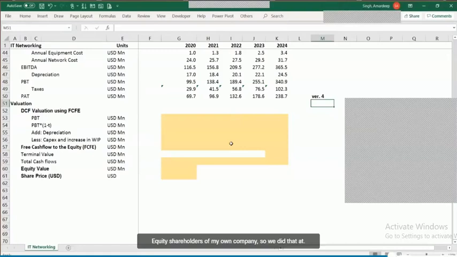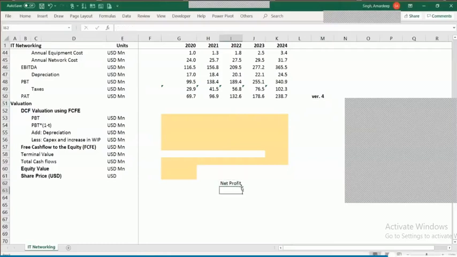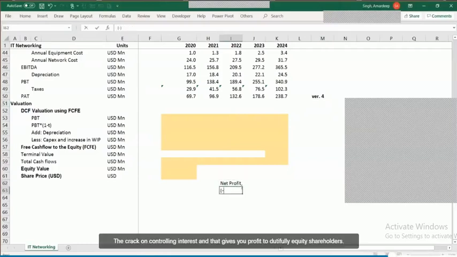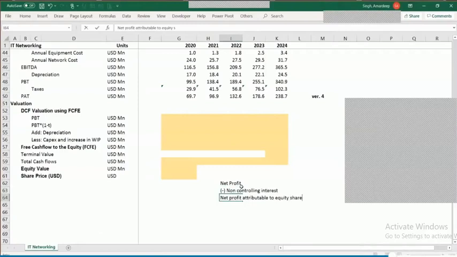So we deduct that at the end. The net profit of the 100% consolidated entity, subtract non-controlling interest, gives you net profit attributable to equity shareholders of the parent company.